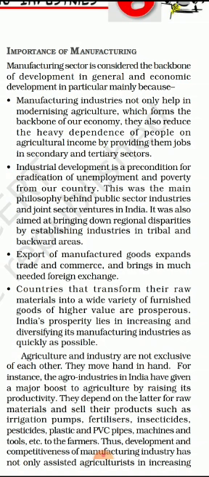When a lot of industries are there and a lot of products are manufactured, we are getting foreign currencies. Countries that transform their raw materials into a wide variety of finished goods of higher value are prosperous. India's prosperity lies in increasing and diversifying its manufacturing industries as quickly as possible. So when raw material is converted into a finished product and we are selling that finished product in the market, with globalization, that country is highly prosperous. India is now getting more and more manufacturing industries. That is the reason the GDP is increasing.